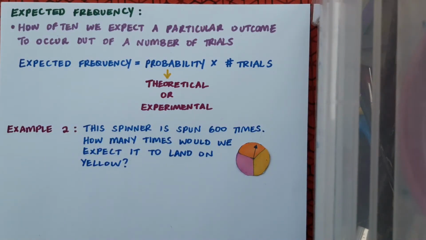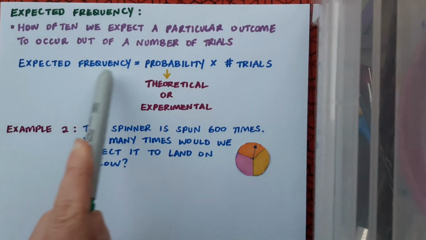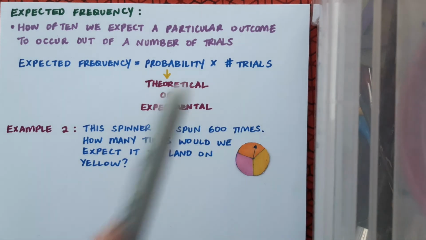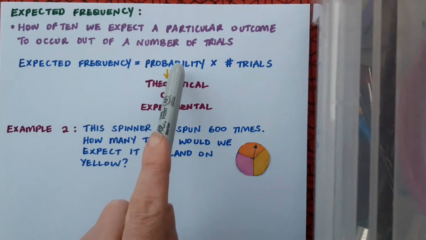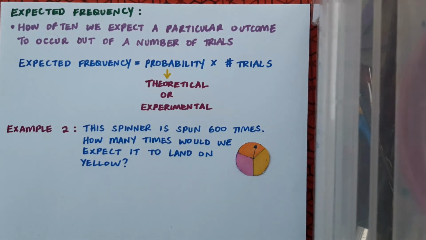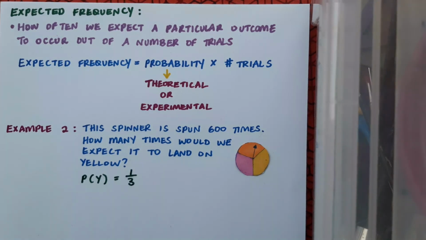This spinner is spun 600 times. How many times would we expect it to land on yellow? So we know that our formula for expected frequency is the probability times the number of trials. So we have to establish probability and number of trials before we begin. The probability of yellow here can be calculated as a theoretical probability because I can see the number of outcomes that are possible, and I can see that each of those colours takes up 1/3 of the spinner. So the probability of yellow in this case is 1/3.